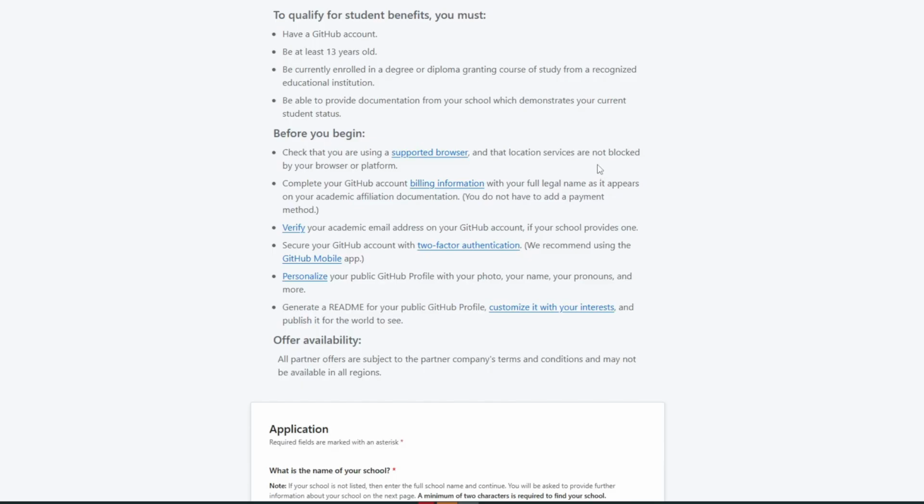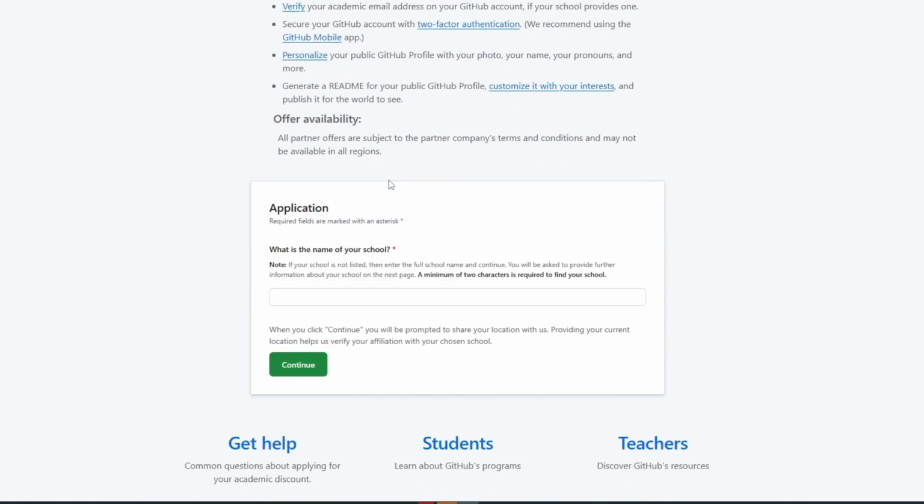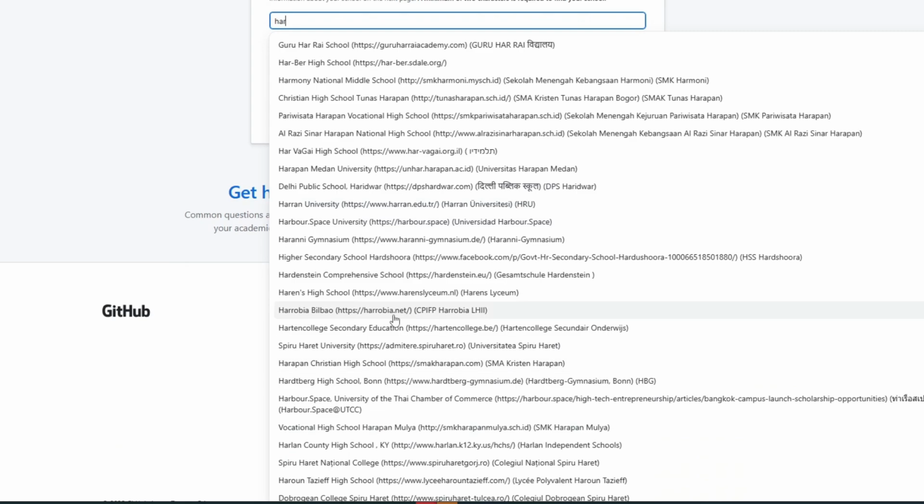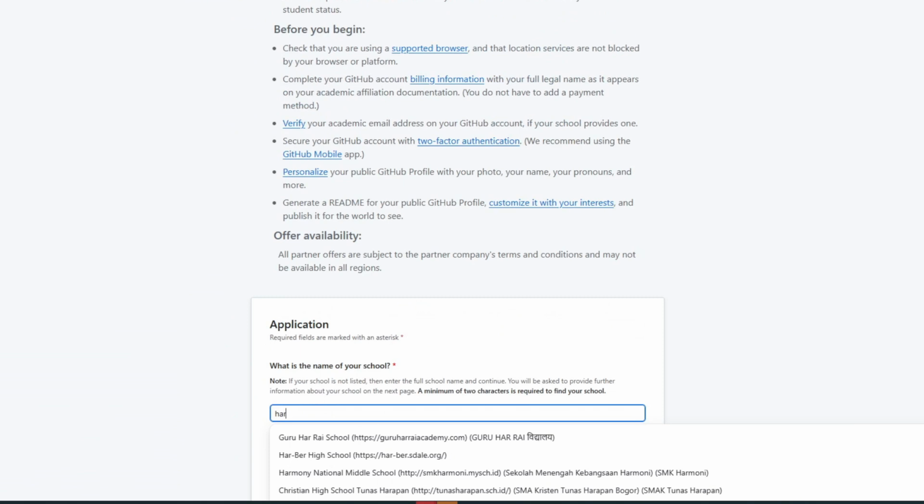And now after making sure that you have successfully done all of the things before we begin, you can now navigate through the application form, on which it will ask you what the name of your school is. So you can just go ahead and start by typing the name of your school, and basically GitHub will open up the choices on which you can then go ahead and select your own school. Now as an example, let's go ahead and put something like this word right here, and basically an additional menu will show up where we can then select the specific school that we are enrolled in.